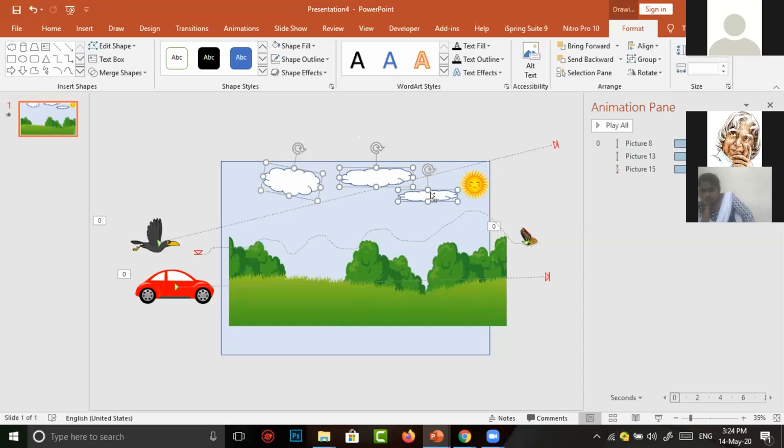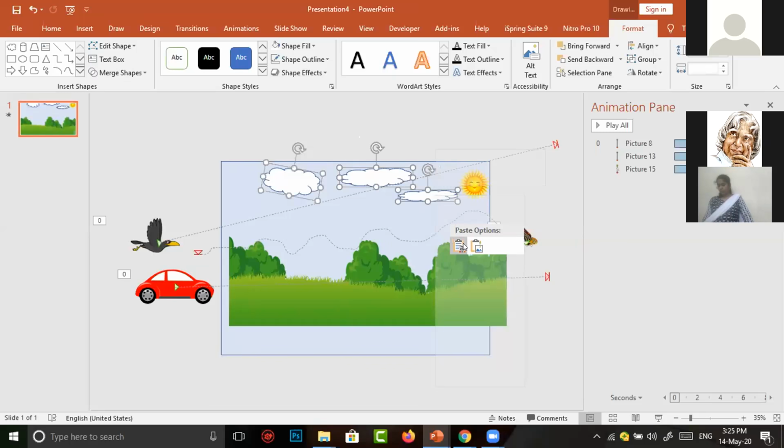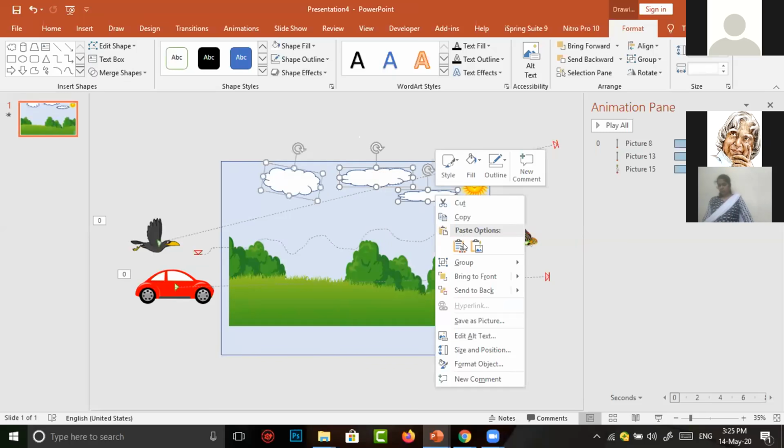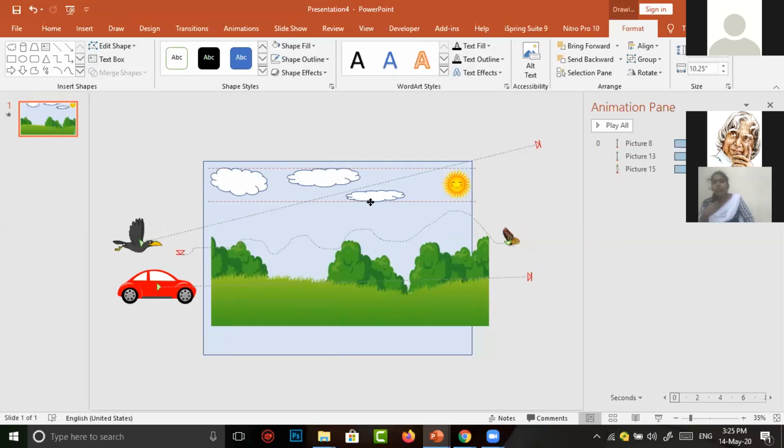Now all the clouds have been selected. Now you have to make a right click. Many options are there. One important option shows group. Now I am selecting group. Group means now these 3 clouds become only one character, only one image. If you animate a particular thing, it will be applied to all these 3 clouds.